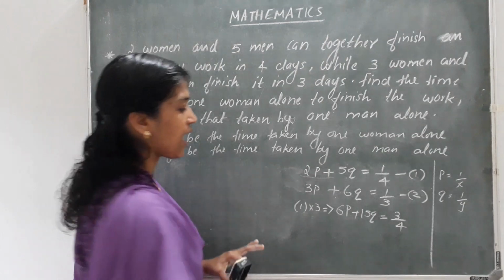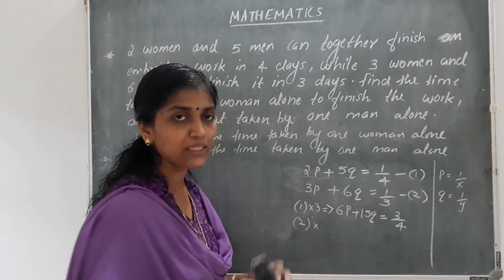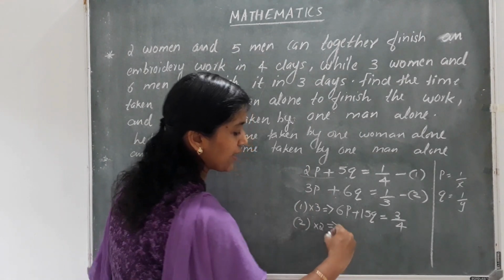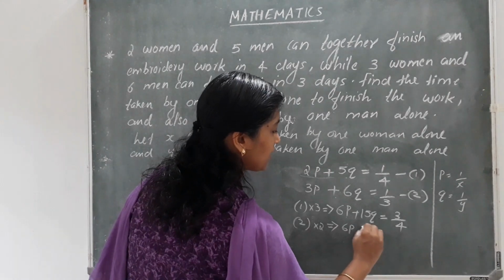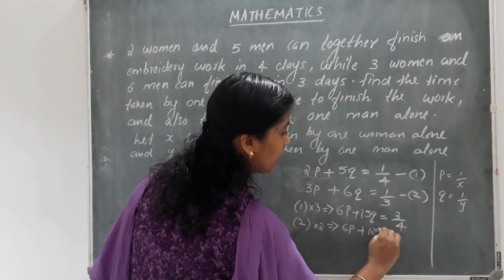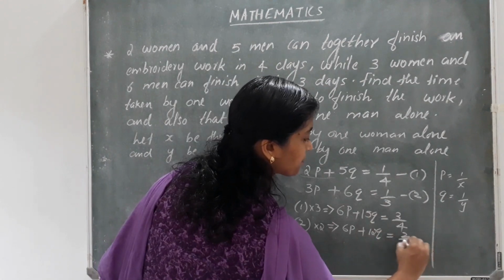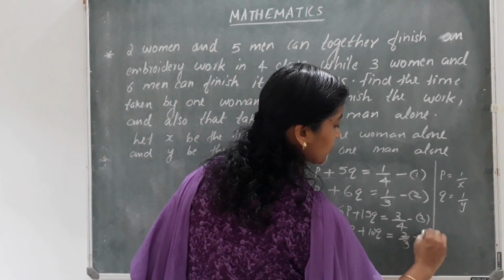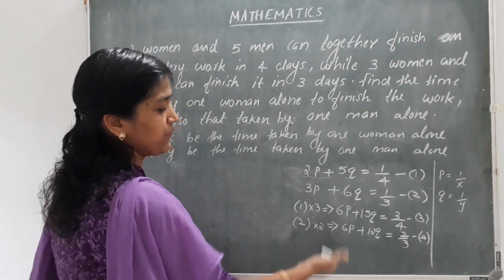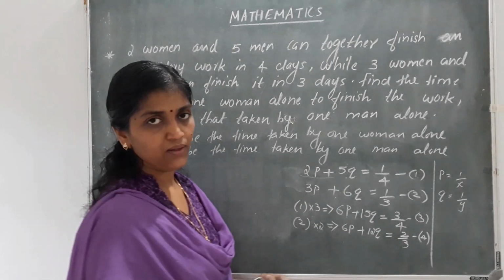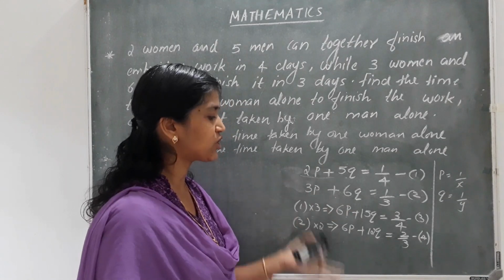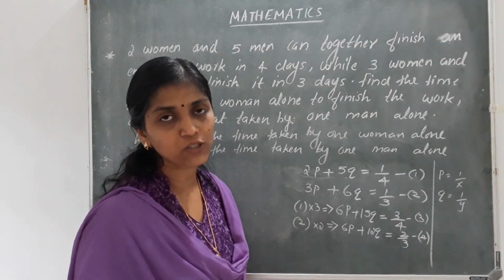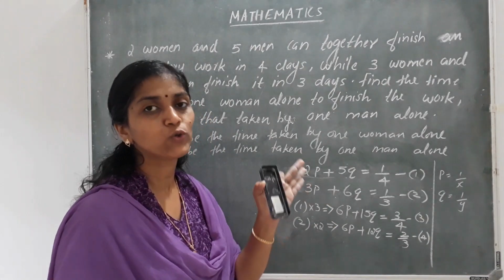Clear? Next, I have to take equation number 2. Here it's already 3, so I have to multiply with 2. So multiplying, I'll get 6p plus 6 into 2, 12q, that's equal to 2 by 3. Okay, now those are the new equations. We will take this as equation number 3 and this as equation number 4. Now we get the coefficient of p the same. So we have to see whether we have to do addition or subtraction to get it eliminated. The signs of both are the same, that means both are positive. So we have to do the subtraction.